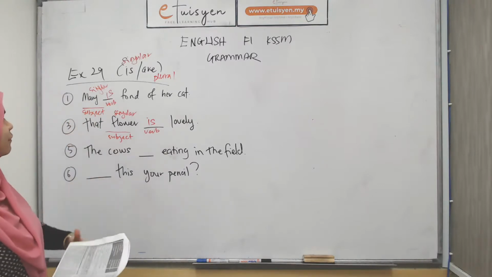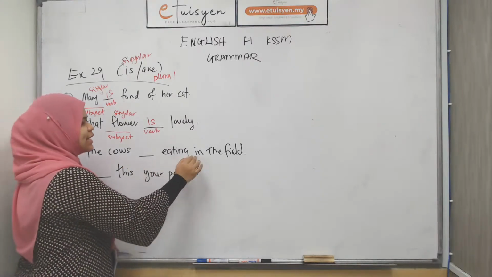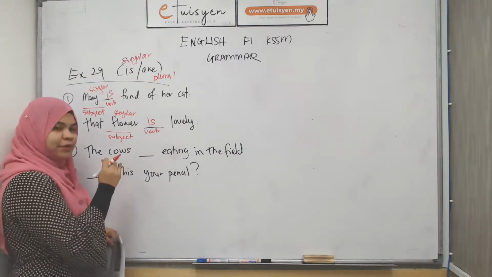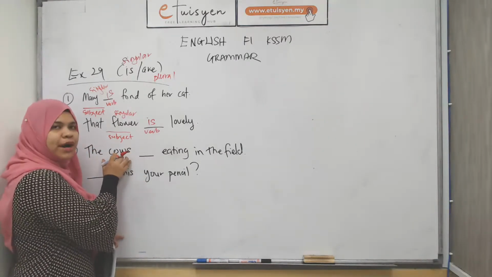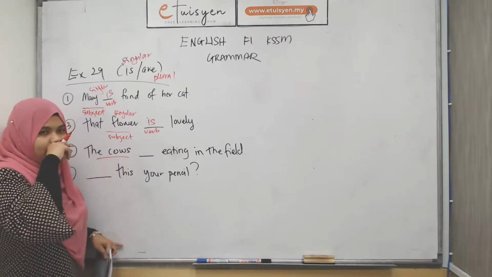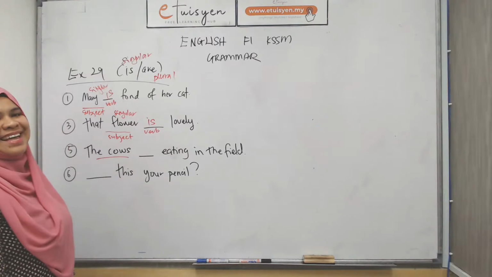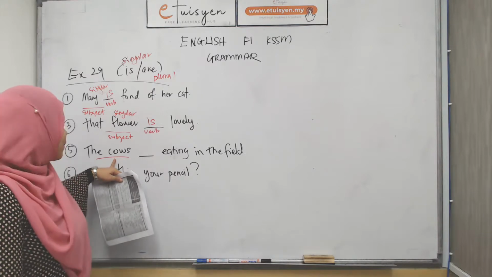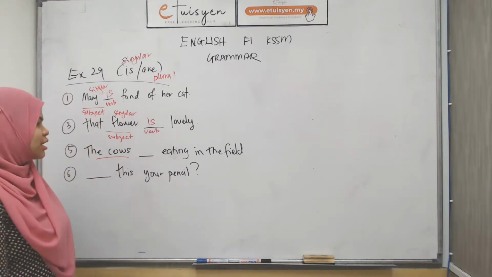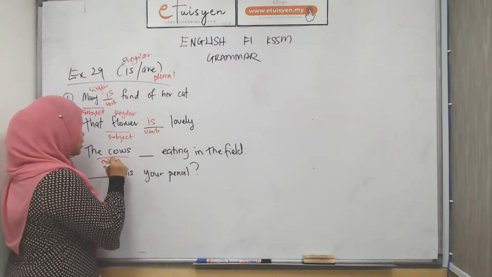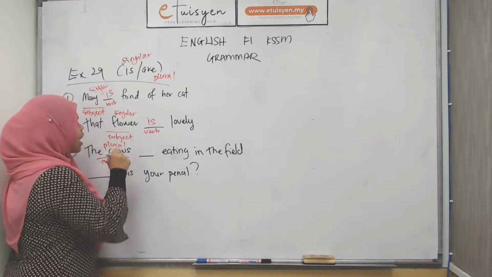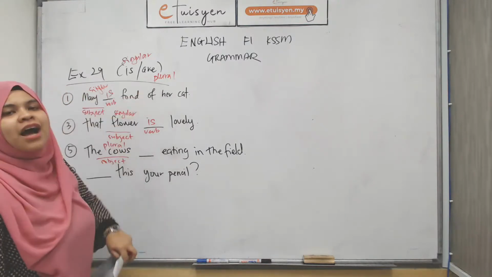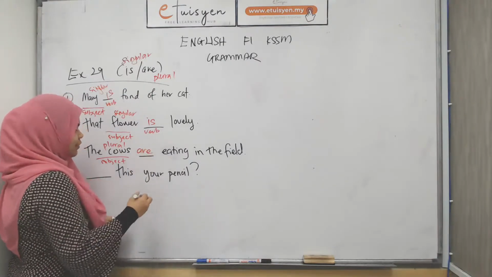Alright. Number 5. The cows blank eating in the field. So here, your subject at the front, usually your subject is at the front part of your sentences. So the cows. Now, if it were cow it would be just one cow, but here it is the cows. So this subject is a plural one. Now, for a plural subject, you have to pair it with a plural verb. And your plural verb is are. So this is are.